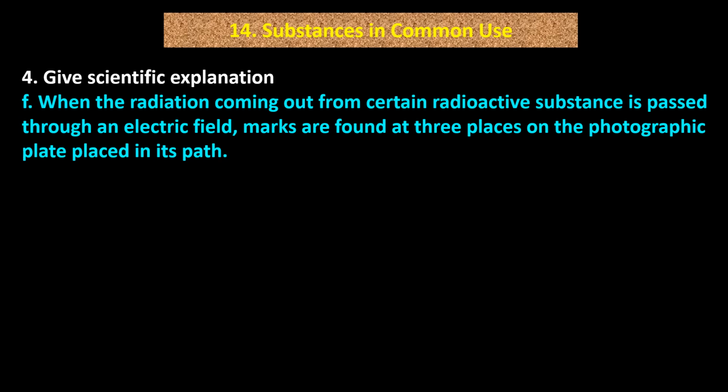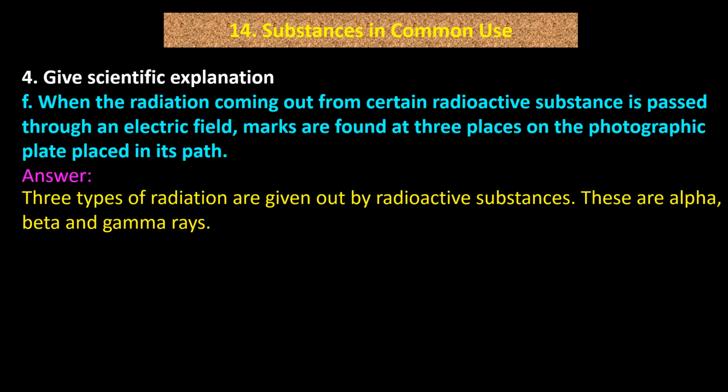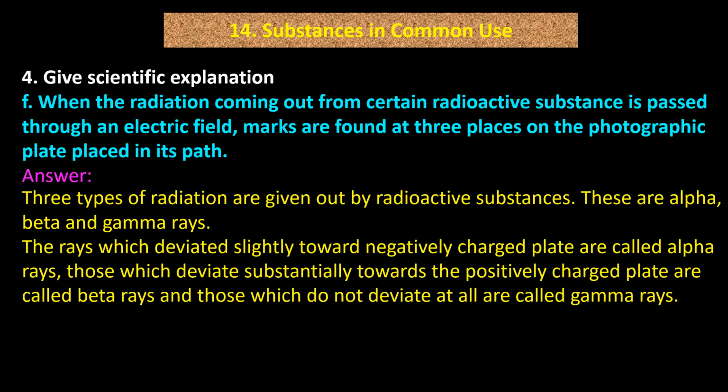F. When the radiation coming out from certain radioactive substance is passed through an electric field, marks are found at 3 places on the photographic plate placed in its path. Answer. 3 types of radiation are given out by radioactive substances. These are alpha, beta and gamma rays. The rays which deviated slightly toward the negatively charged plate are called alpha rays.